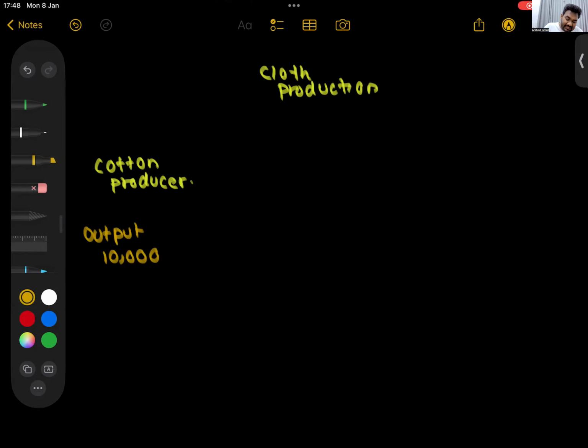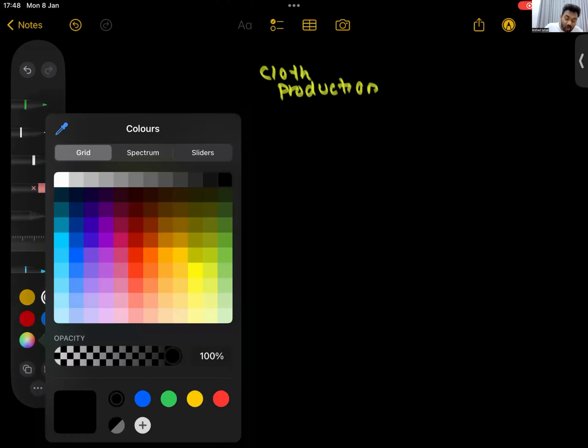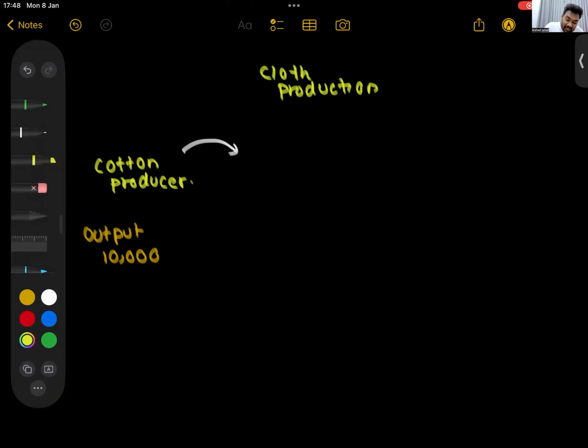So he sells this cotton to a guy producing cloth, let's say a fabric manufacturer. What does he do?